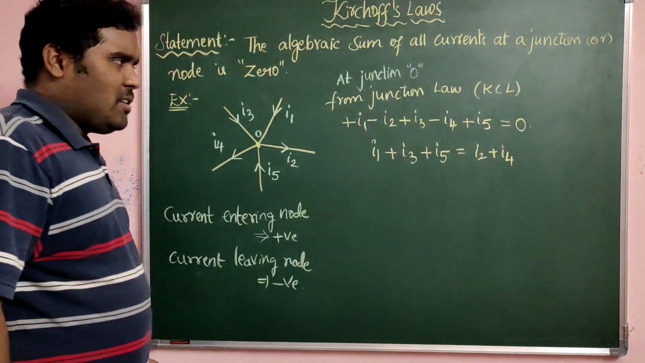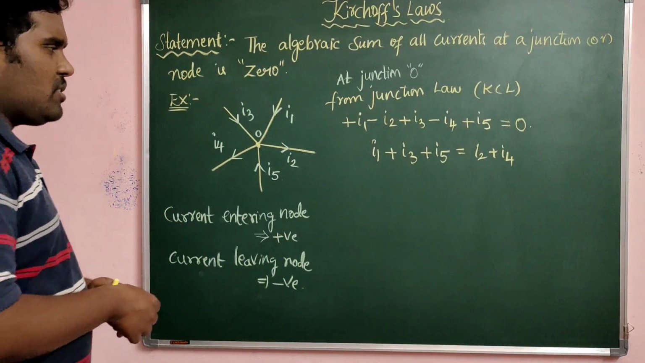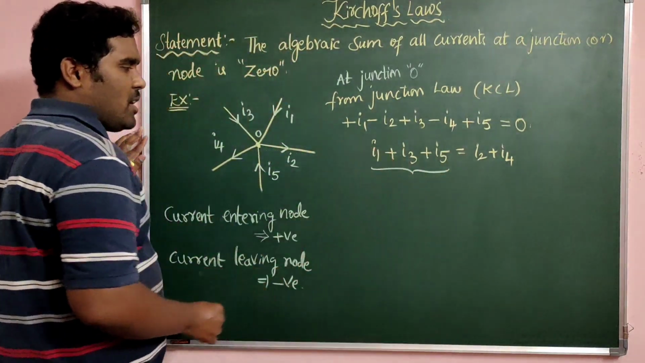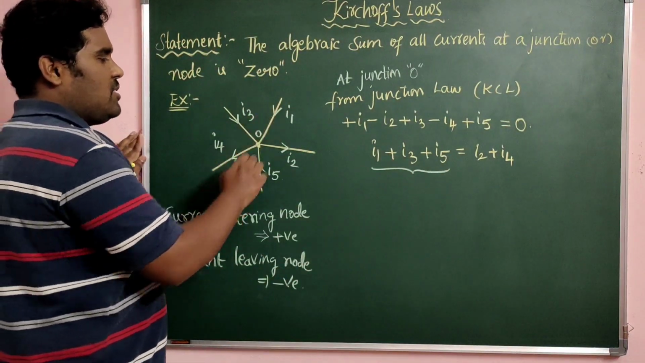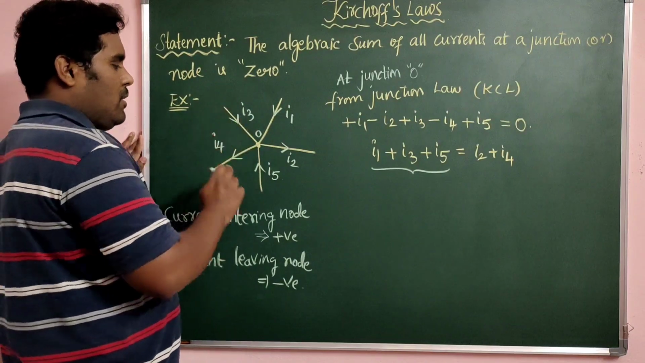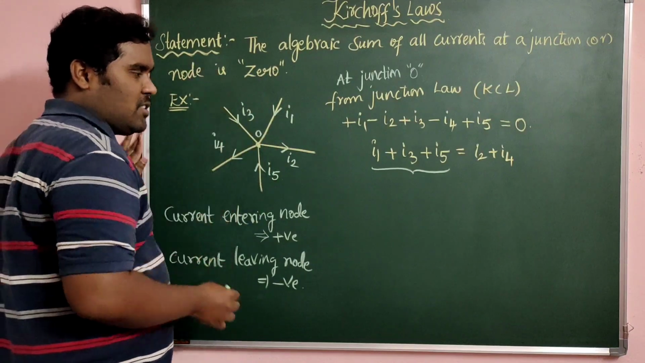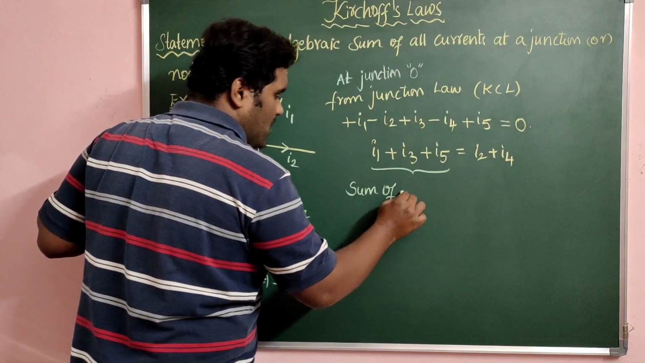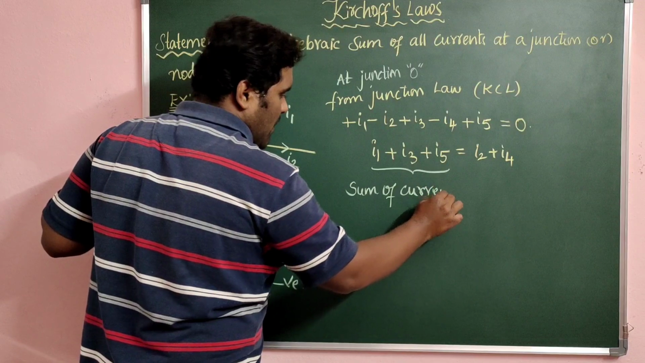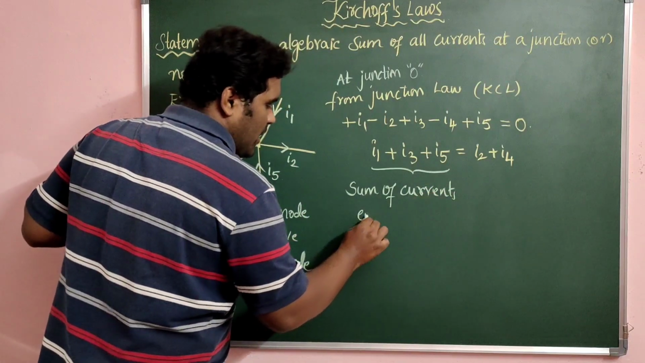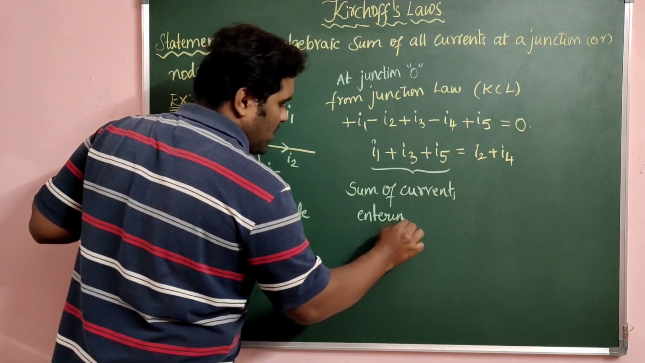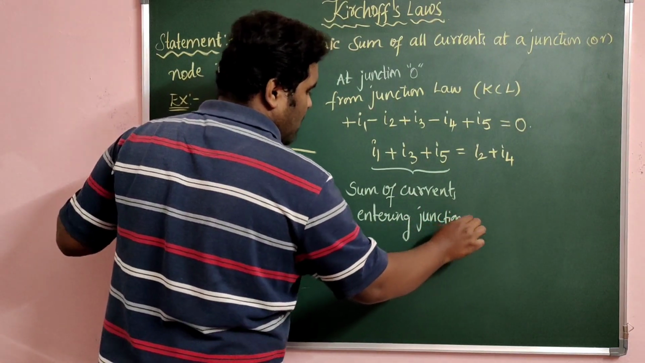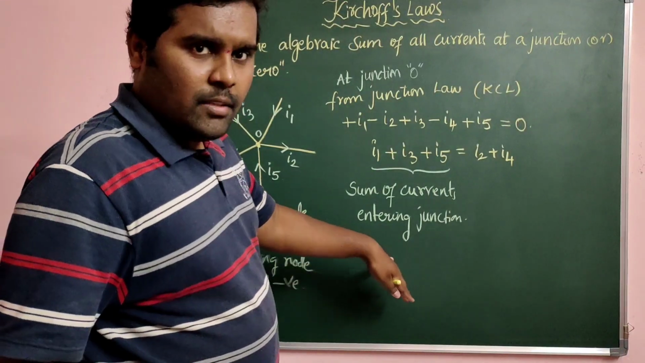So you can just have an idea about this one directly. What is this? All these currents, what are all these currents? Currents entering the junction. See, I1, I3 and I5, these three are entering the junction, right? So what can I say now? These three are the sum of currents entering the junction. You can say I1 plus I3 plus I5 is the sum of currents entering the junction.